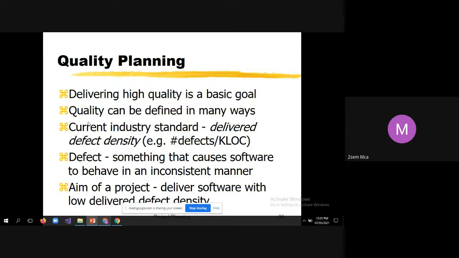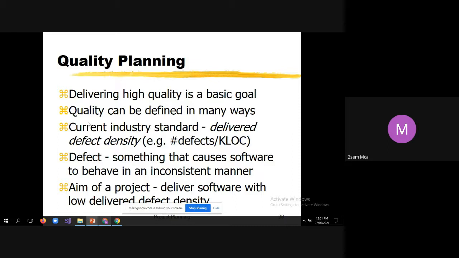Quality can be defined in many ways. Depending upon the nature of the project, we define quality using different attributes. For example, for some applications, we can measure the quality by using reliability and security. For some other project, it may be flexibility. That could be the very important factor used to measure the quality of the software. So depending upon the nature of the project, we use different parameters to measure the quality aspect of the software project.